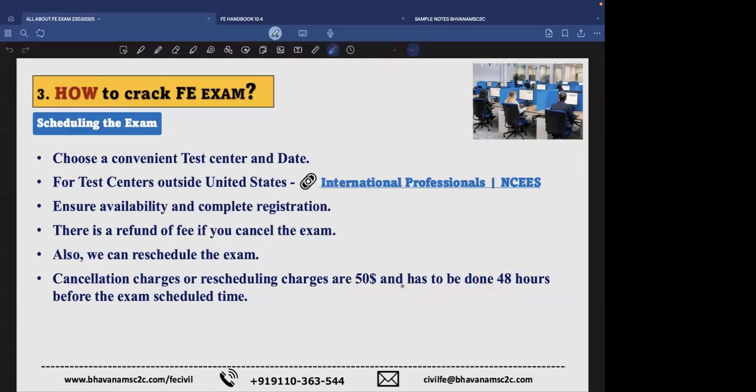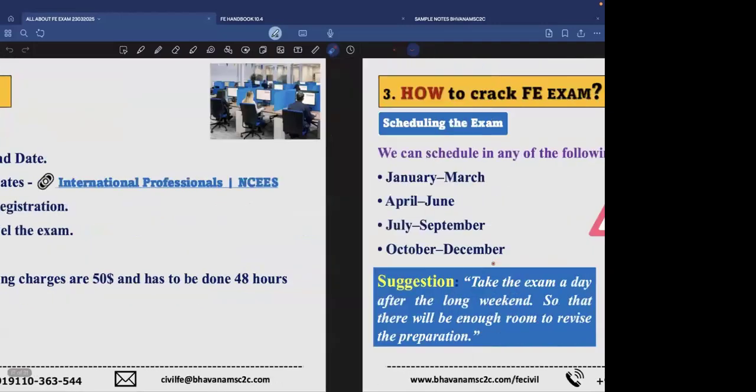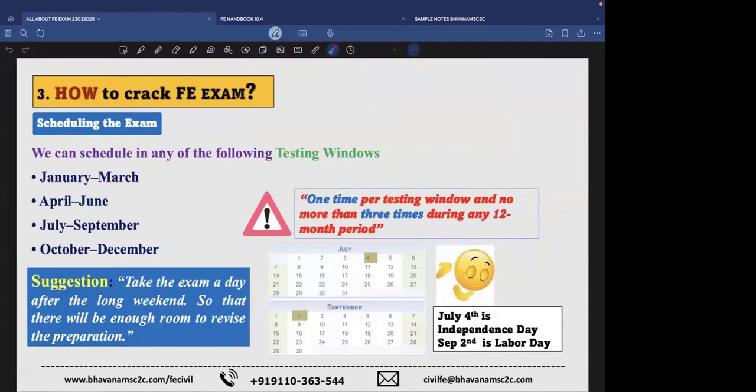So at least 2 days before, you can either cancel or reschedule, so that you can save the $225 minus $50 amount of money. If you are delayed, like by 2 days, you cannot get the money back. You have to pay all the money again.